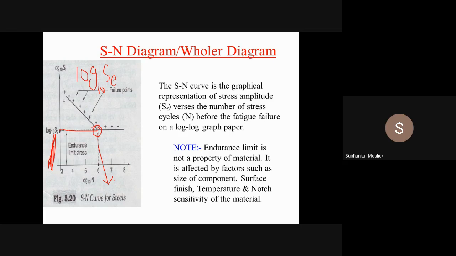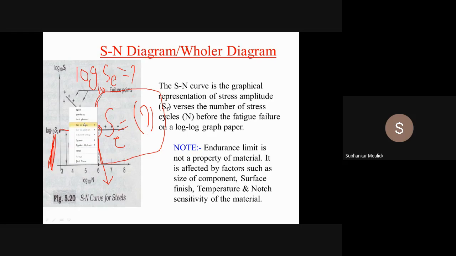That means after that point, how much number of cycles you apply to the material, there will be no further increment in the crack. That means your material has failed by fatigue. This particular point is called the endurance limit point. Fine. So value of endurance limit stress will be what? If you measure this length, log base 10 SE equal to something. So your SE will be anti-log of that something value. So that particular stress value will be the endurance limit stress value.